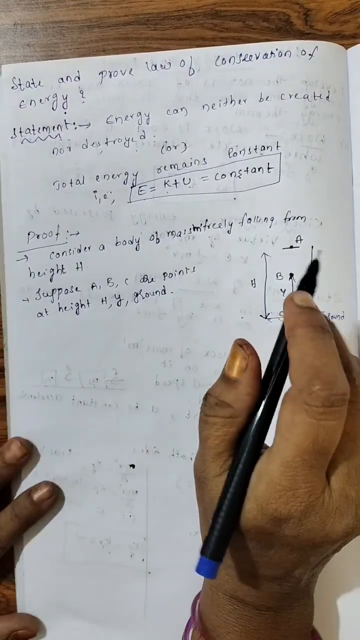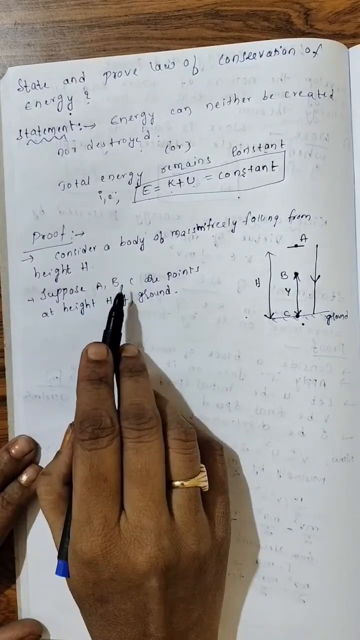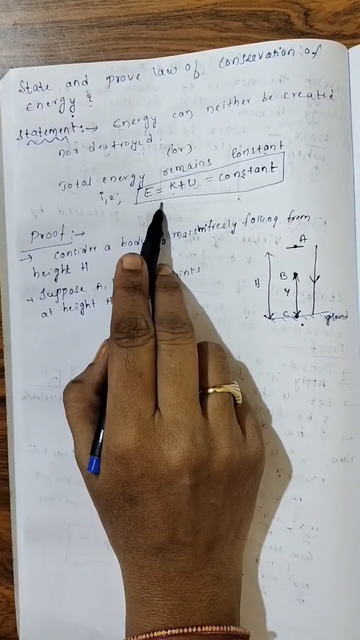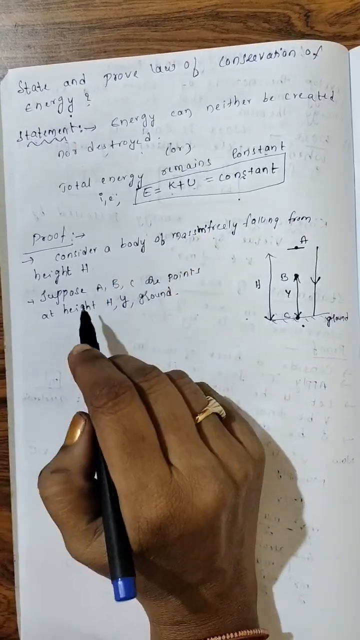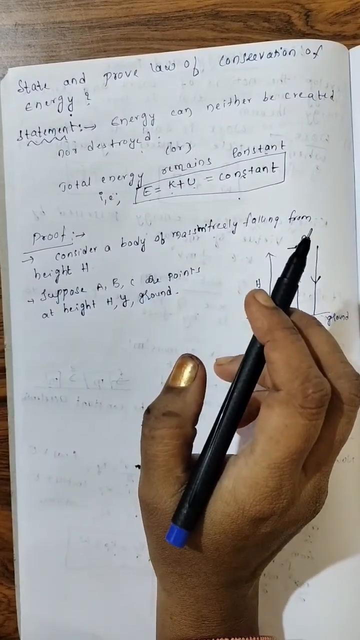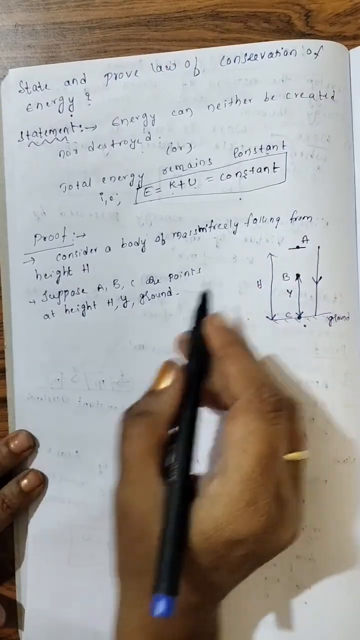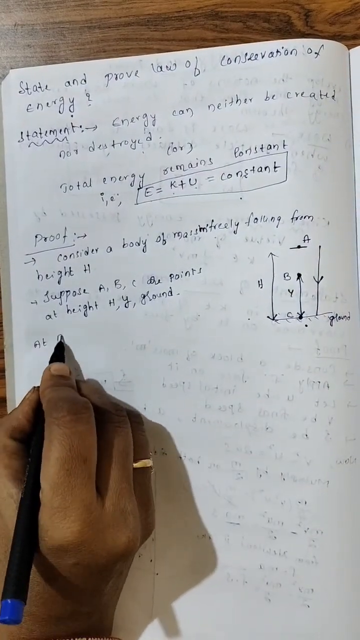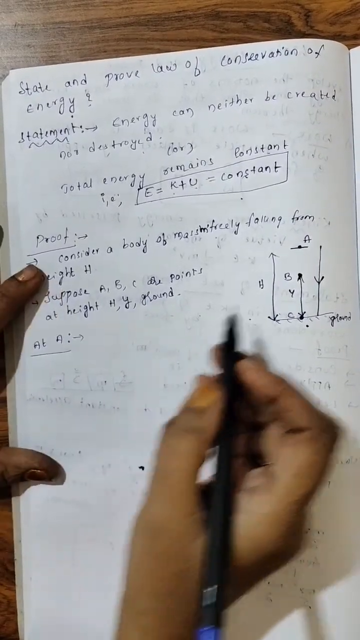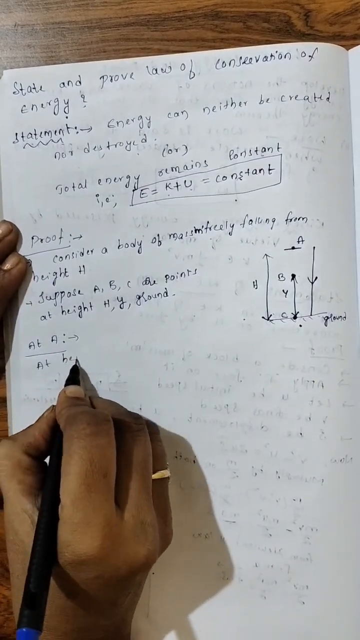Now, consider first point A, then B, then C. And at each and every point, we will find the total energy. And if we can prove that at 3 points this energy is same, then automatically we can say that law of conservation of energy has been proven. For that, first, I'm considering the point A. Point A is the highest point. And at the highest point,